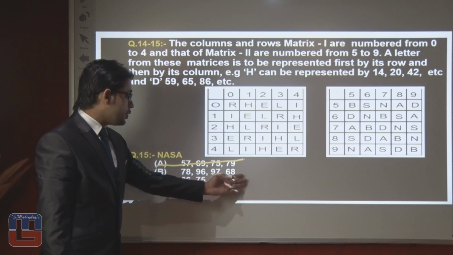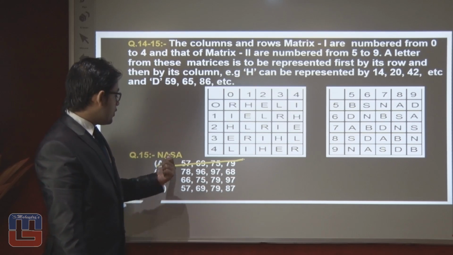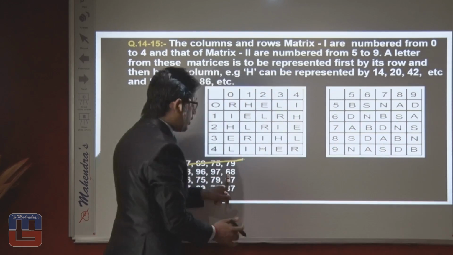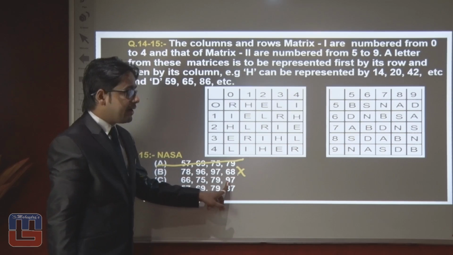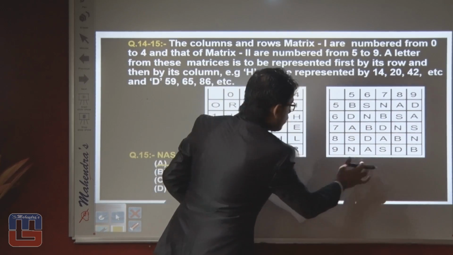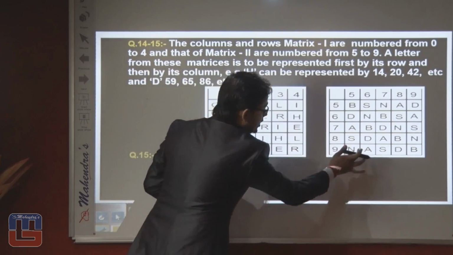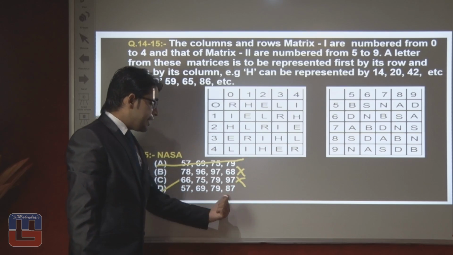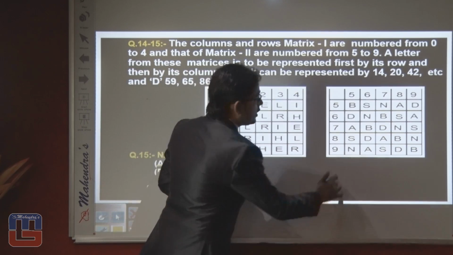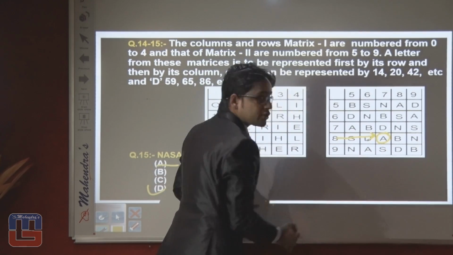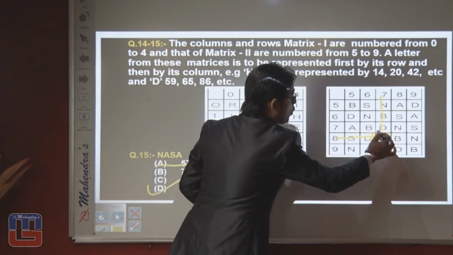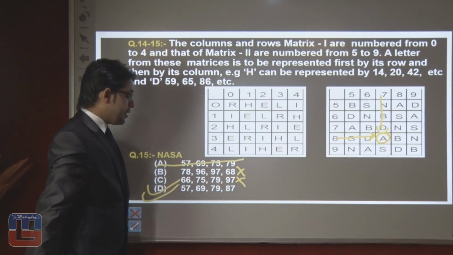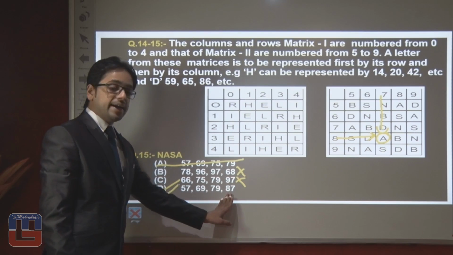Now try to solve it with the last to first relation. First, is A on 68? We can say A is not on 68 because A is on 69. Now check: is A on 97? No, because A is on 96. So we can say the right answer of this question should be option number 4. Again check that 87 is A. Yes. First go horizontally and then move vertically. So the right answer is option number 4, which is written here: 57, 69, 79 and 87.